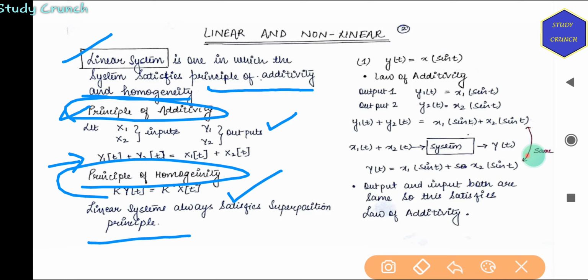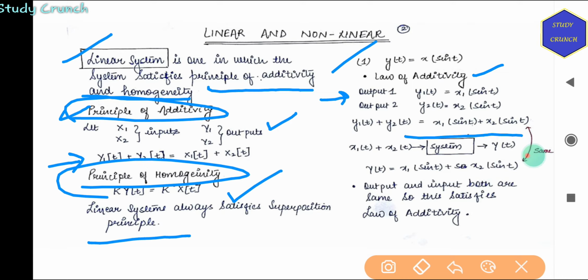Let's see. I'll be mentioning some properties with examples, so listen to the lecture very carefully. y(t) is equal to x(sin t). Law of additivity: output 1, y1(t), is equal to x1(sin t) and y2(t) is x2(sin t).